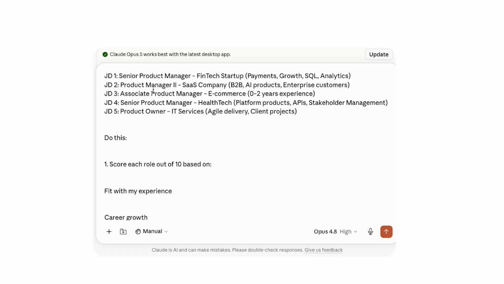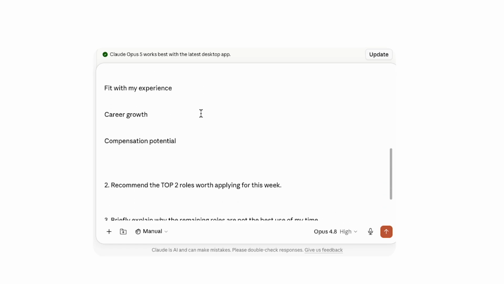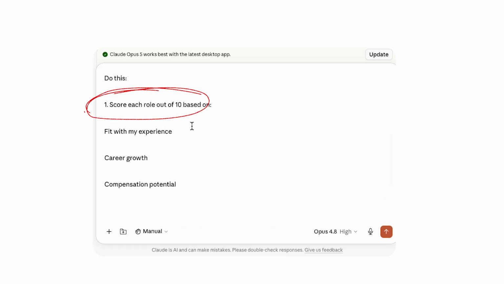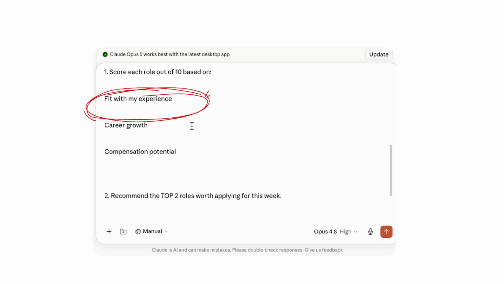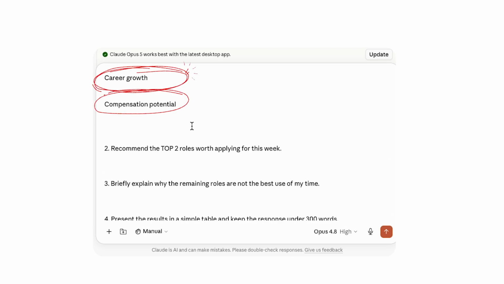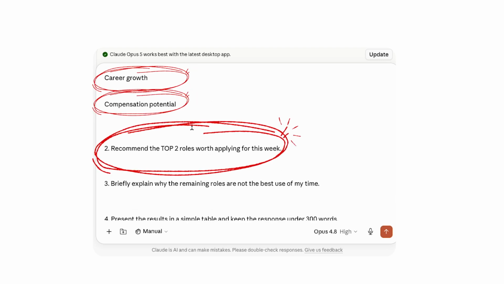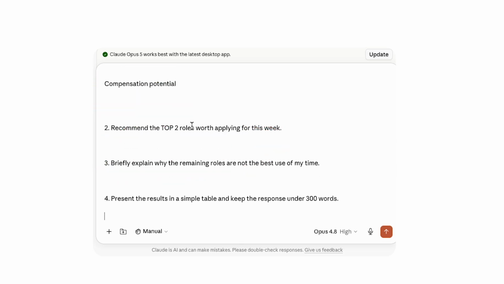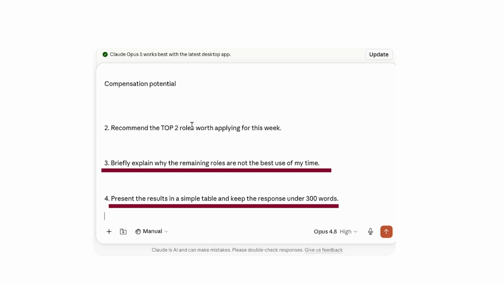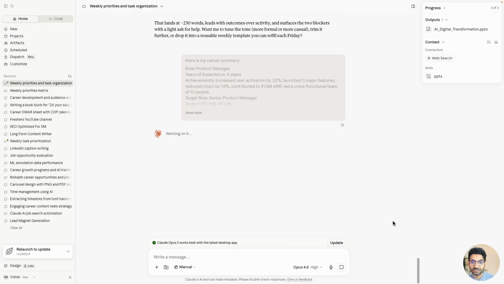Like you can see JD1, JD2, JD3, all that is there, and score each role out of 10 based on fit with my experience, career growth, compensation potential. Recommend the top 2 roles. Out of all these, what are the top 2 roles which you can focus on? Briefly explain why the remaining roles are not best. Present the results in a simple table and keep the response under 300 words. Let's go.